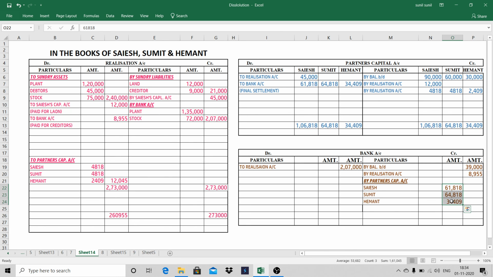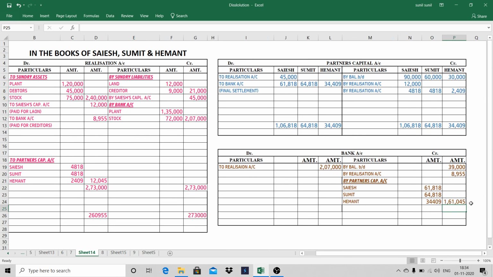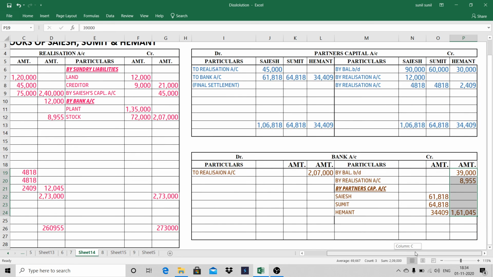We will take total 1,61,045. We'll check the total. Total is 2,09,000.